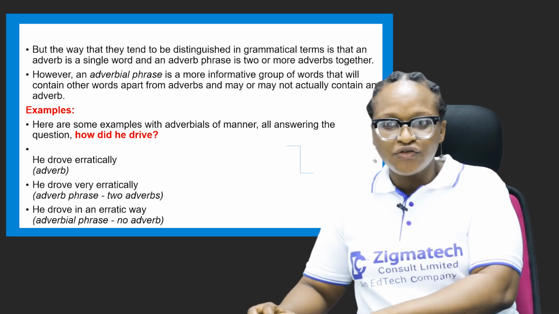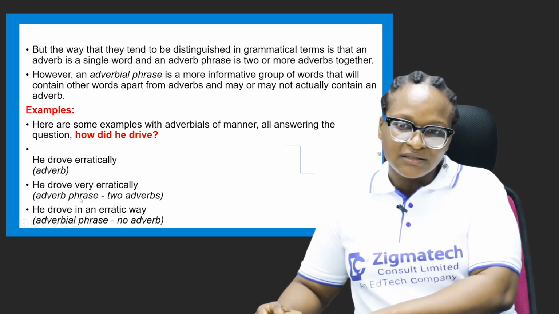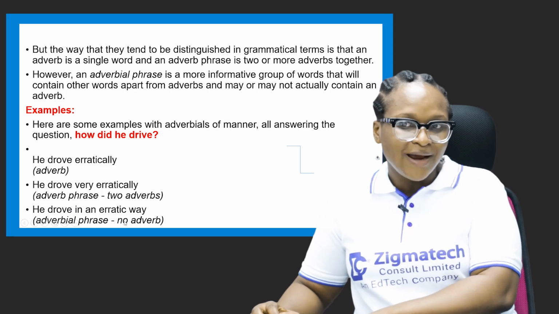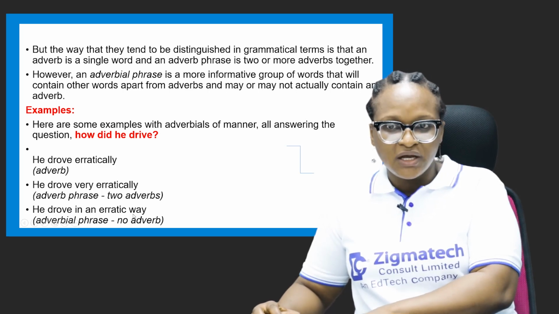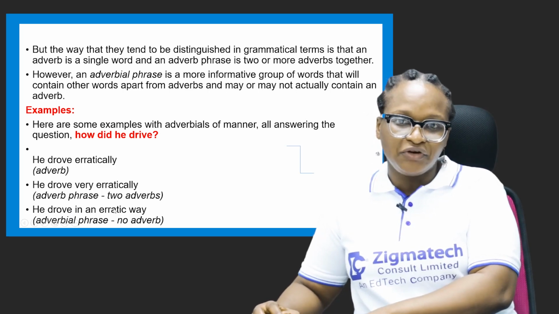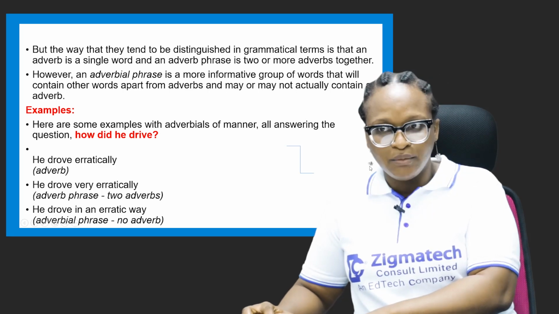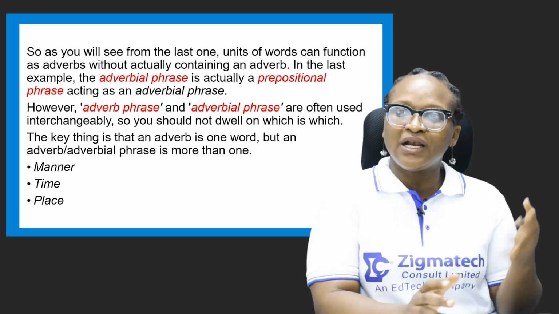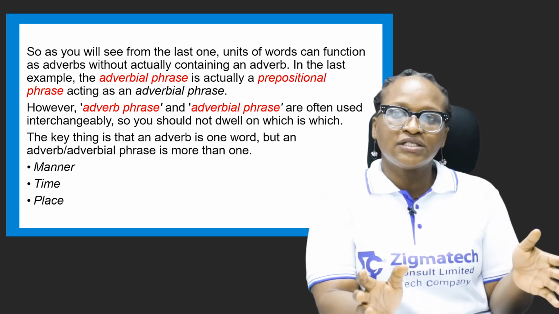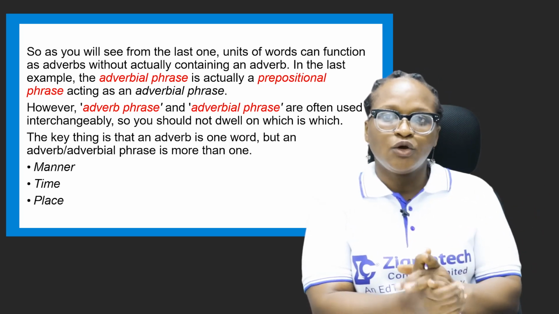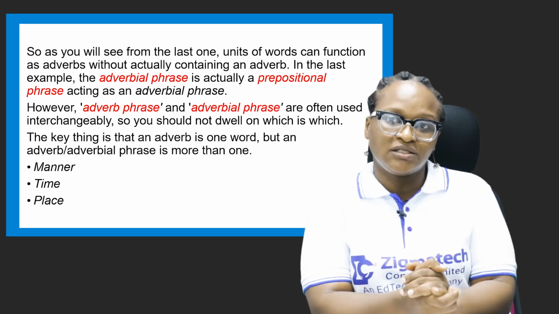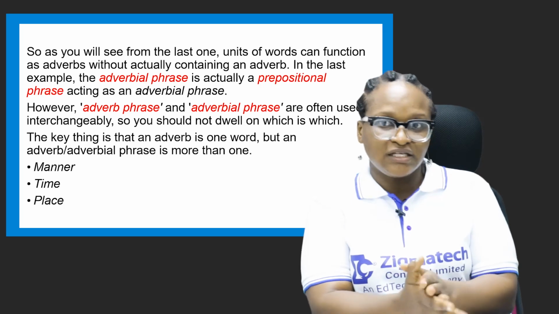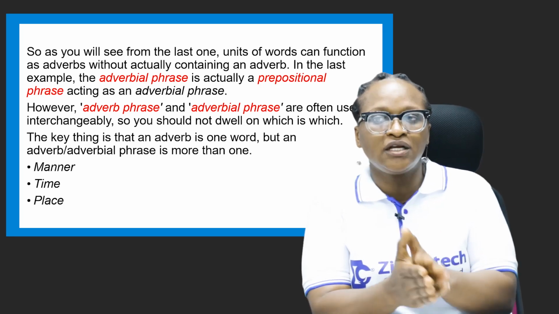So if you see he drove in an erratic way, we can split the sentence into two. He drove as a clause, in an erratic way as a phrase. And the phrase here is an adverbial phrase, modifying the verb drove. So as you will see from the last one, units of words can function as adverbs without actually containing an adverb.